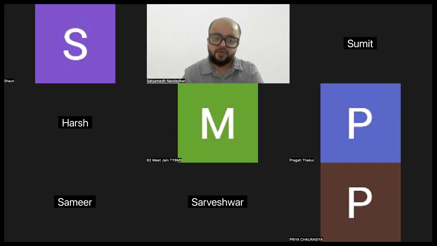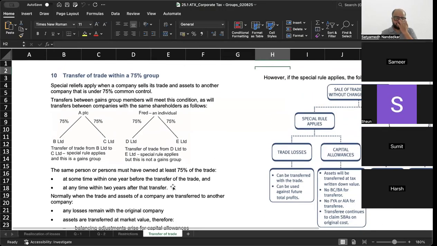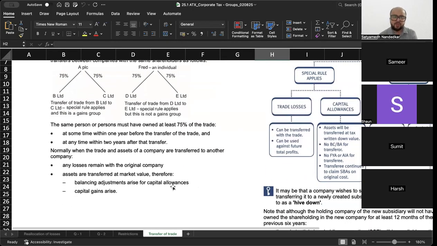Last thing, transfer of trade. Special reliefs apply when a company sells its trade and assets to another company that is under 75% control. Transfers between gain group members will meet this condition, as will transfers between companies with the same shareholder. Okay, A PLC, B Limited, C Limited have 75% each. The same person or persons must have owned at least 75% of the trade at some time within 1 year before the transfer of the trade, and at any time within 2 years after that transfer.